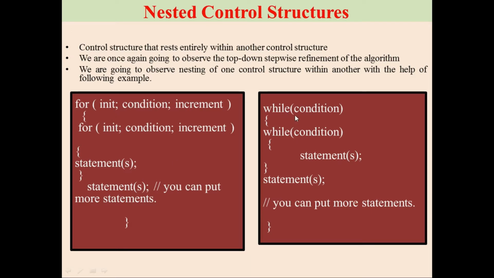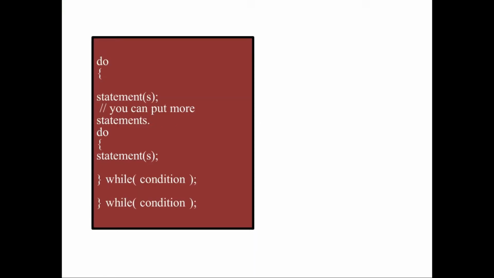Similarly, this is the syntax for a nested while loop. We check the condition, and inside the while loop there is another while loop, where we check the condition for this while loop, then the statements for the inner while loop and the statements for the outer while loop. You can put as many statements as you want. Similarly, this is the structure for a do while nested loop.